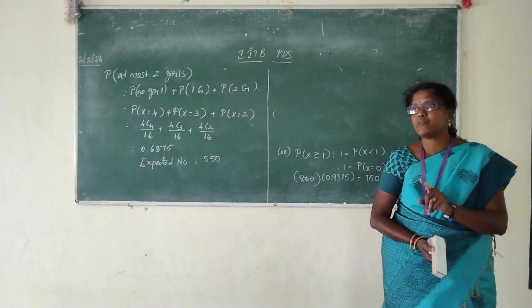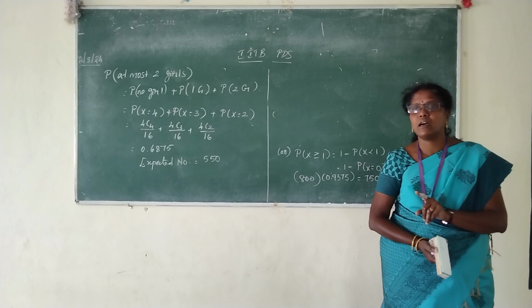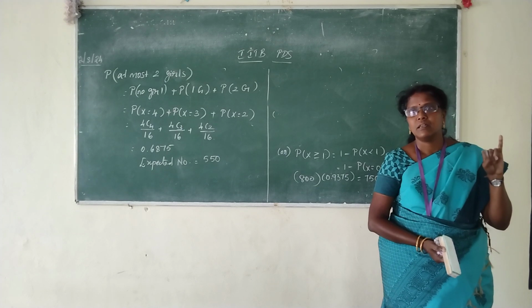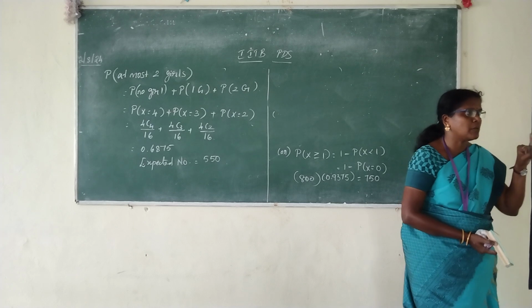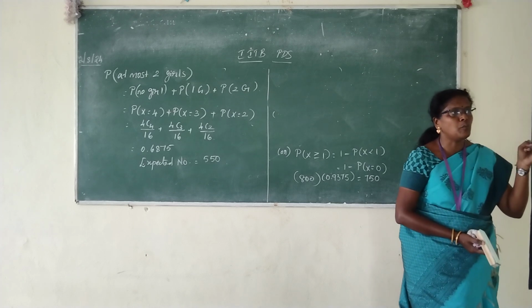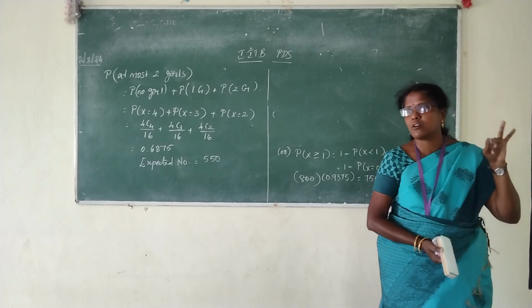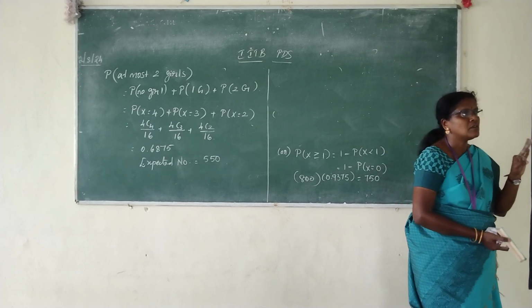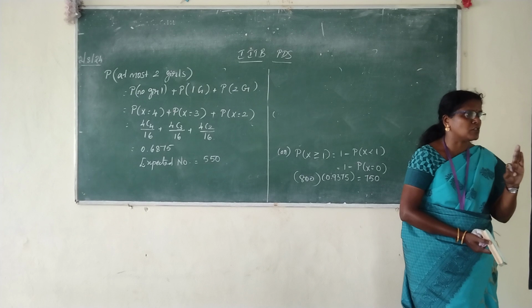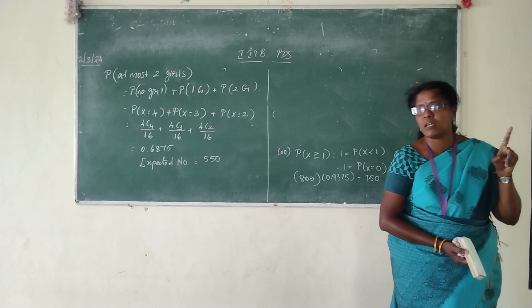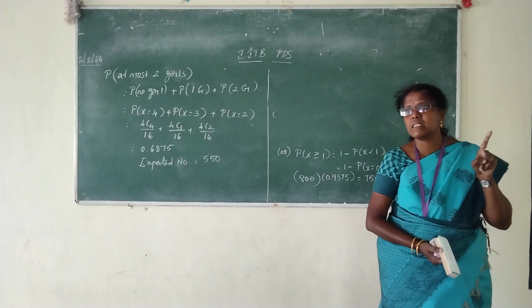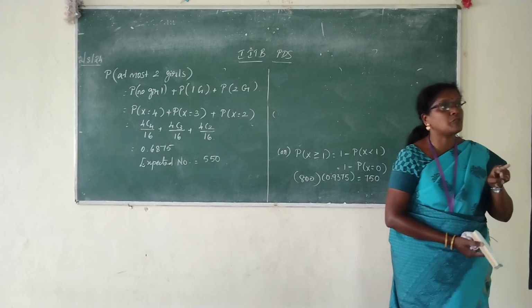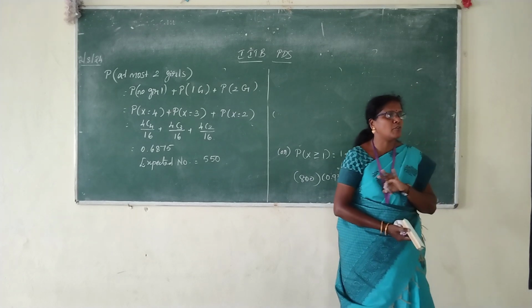So what are the possibilities for X? 1 boy, 3 girls, so X equal to 1 boy. Next, 2 boys, 2 girls, so X equal to 2 is possible. Or what is the next possibility? 3 boys, 1 girl, so X equal to 3 is possible. Is X equal to 4 possible? No. X equal to 4 means all are boys, but here we are asked to find both genders. So X equal to 4 is ruled out.